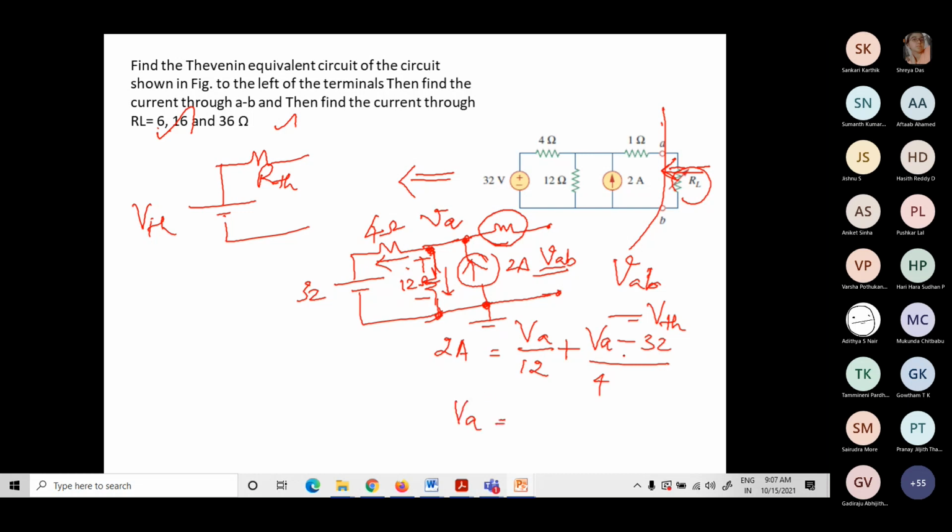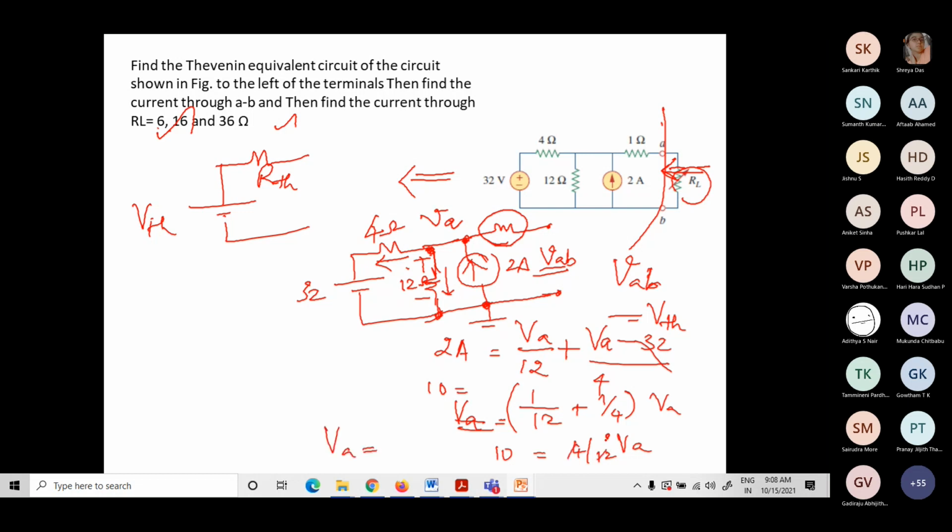Okay, so can you solve this: VA by 12 plus VA by 4, so minus 32 by 4 becomes minus 8. Once it comes to this side, it will become 10. So 10 is equal to 1 by 12 plus 1 by 4, into VA. If you solve this, this will be 3 by 12, so 4 by 12 into VA. So what is VA now? Can anyone tell me?